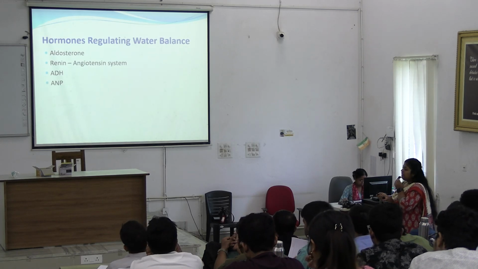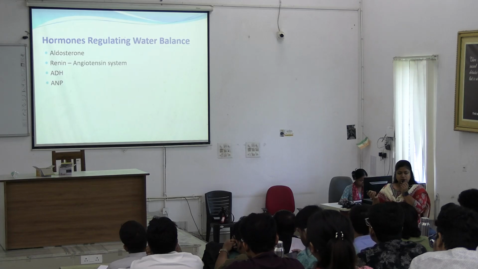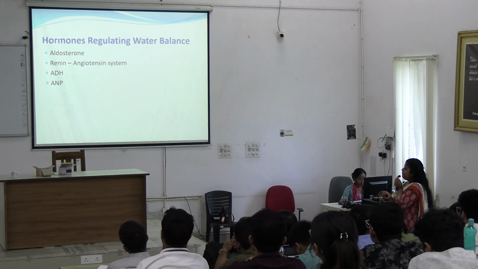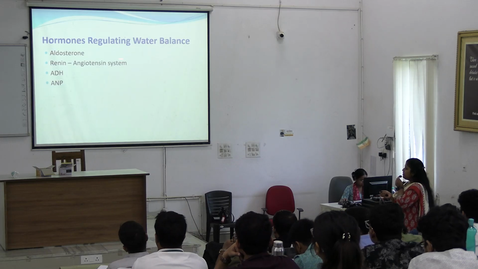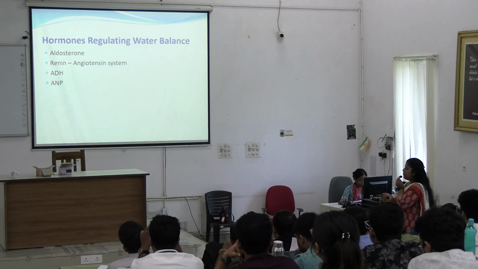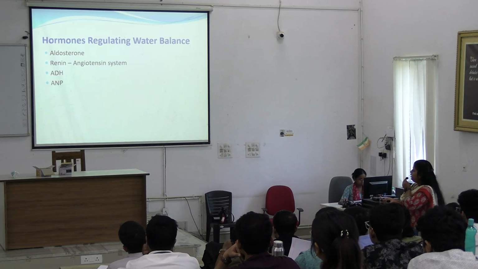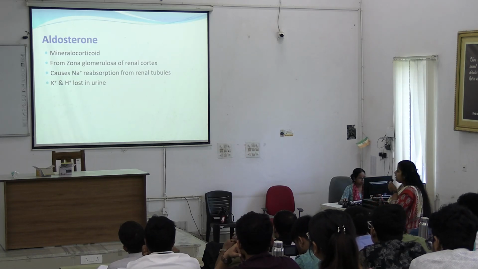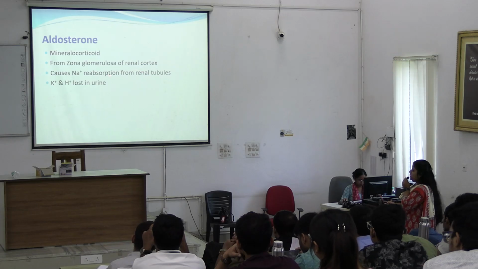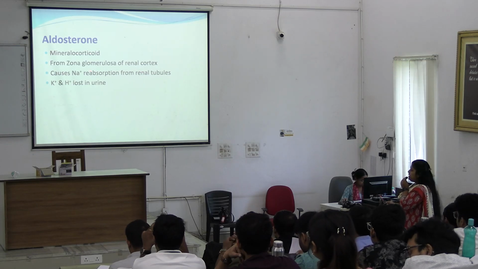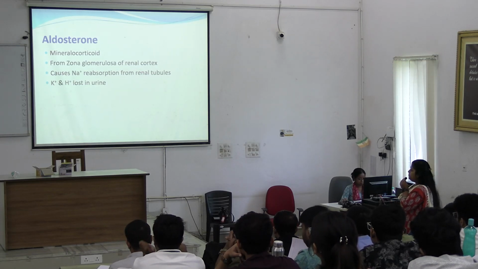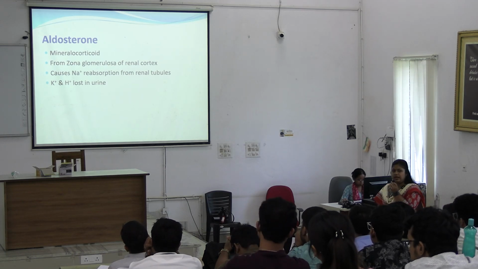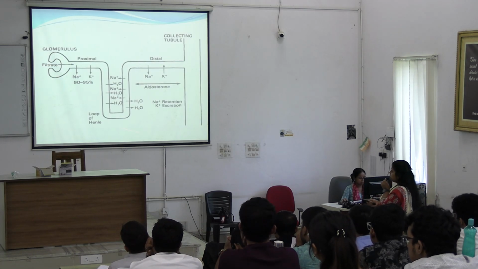So that was hypothalamic regulation. Now coming to hormonal regulation. Hormonal regulation is maintained by aldosterone, renin-angiotensin system, antidiuretic hormone, and natriuretic peptides. Okay, what is aldosterone? It is a mineralocorticoid synthesized from renal cortex, and it causes the sodium reabsorption from renal tubules. Okay, so in sodium potassium I showed this image.